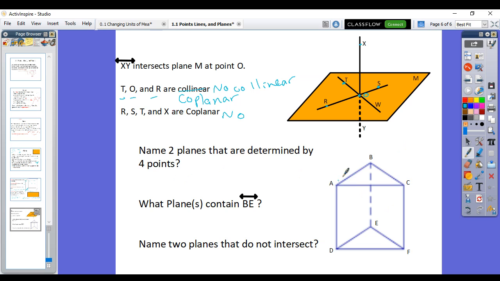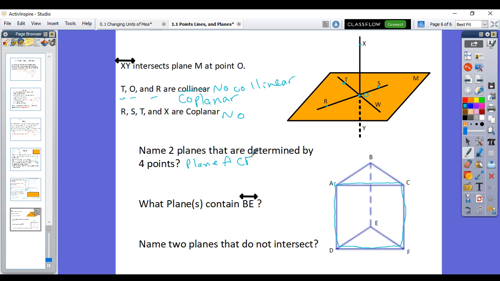So right here, we're giving you points A, B, C, D, E, F. It's what we call a triangular prism. It tells you name 2 planes that are determined by 4 points. So what 4 points exist on one plane? Well, let's start with A. So we could say plane A, and then what other points? We could go 2 different ways. Let's go with this front one, this front rectangle. It'll be plane A, C, F, D.